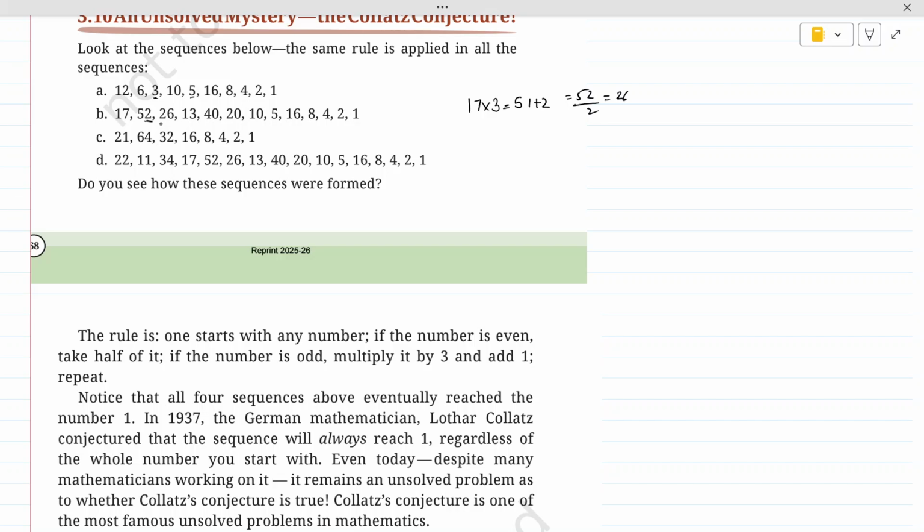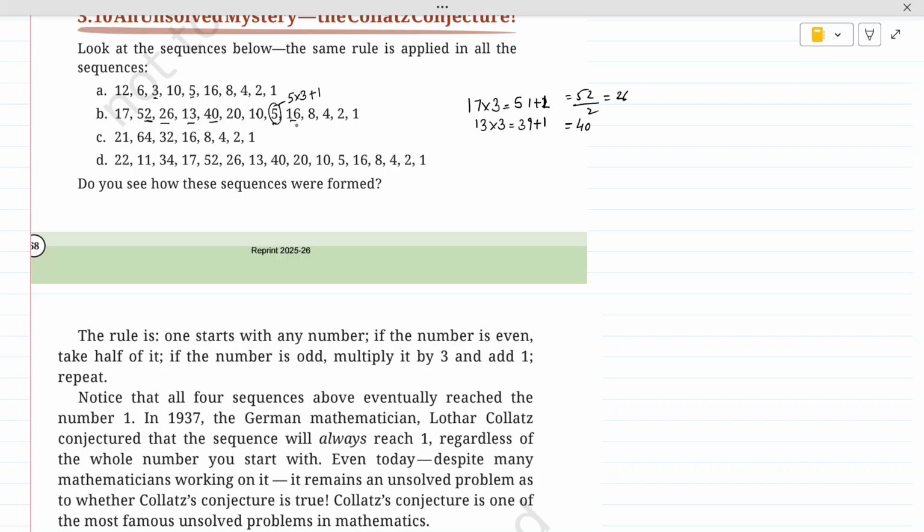So we have written 26 here. Even, again half of it is 13. Now 13 is odd. So what we will do? Again 13 multiplied by 3, which is 39, and then we will add 1 to it. Okay, we will then add 1 to it, it will be 40. So the next number is 40, which is even, half is 20, even, half is 10, even, half is 5. Now it is reaching 5, which is an odd number. So what we will do? 5 multiplied by 3 plus 1, which is 16.